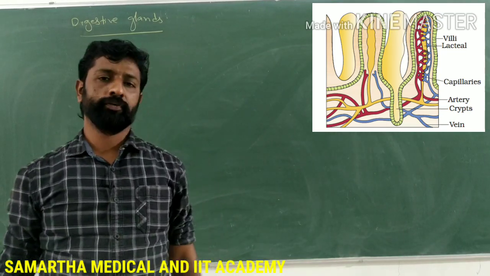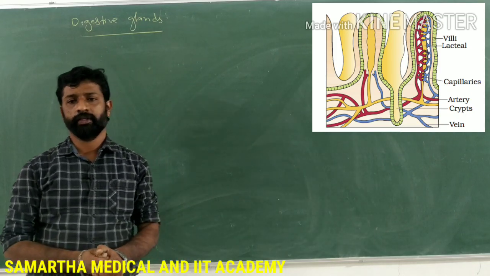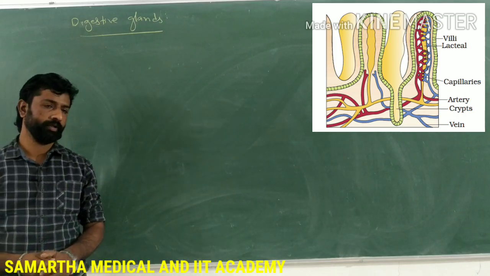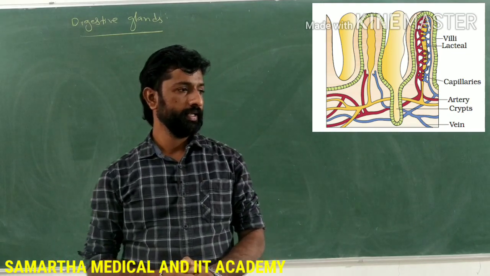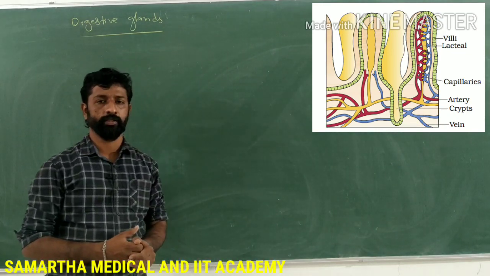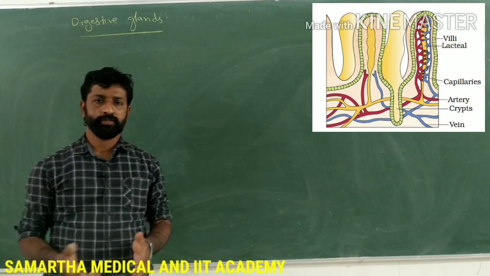So the next part of the digestive system is digestive glands. Till now we have discussed different parts of the alimentary canal, from the mouth to the anus, and the 4 different layers present in it as the histology of the alimentary canal, right?